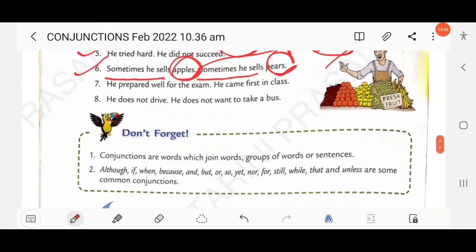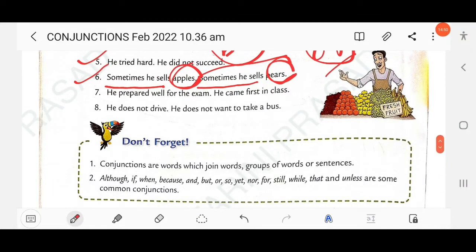Then next here, he prepared well for the exam, he came first in the class. He prepared well for the exam, so he came first in the class. So here so will be used. Reason, so why he came first? As he prepared well for the exam, he came first. So here as can be used.